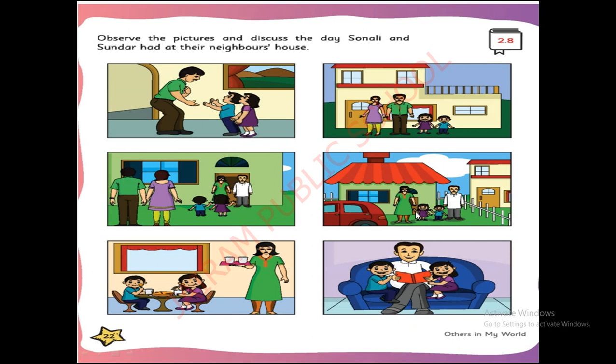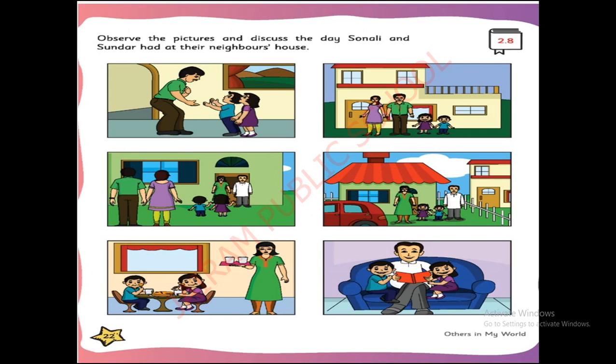Now Sonali and Sundar were taken care of by two people, that is uncle and auntie. This auntie is giving delicious food, juice and all, to the kids. This uncle is reading storybooks and showing them to the kids. See how beautifully they are taking care of these children. Like this, you can go to your neighbor's house, but with the knowledge of the parents. Without the knowledge of the parents, you should not go anywhere.